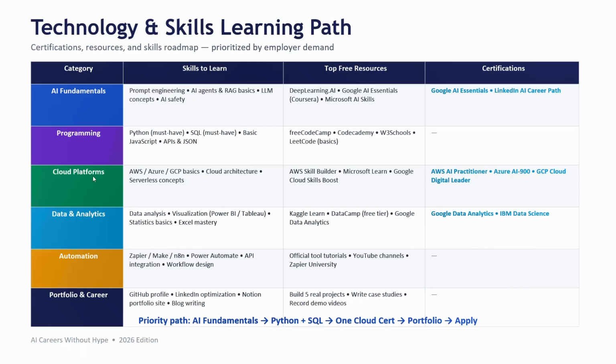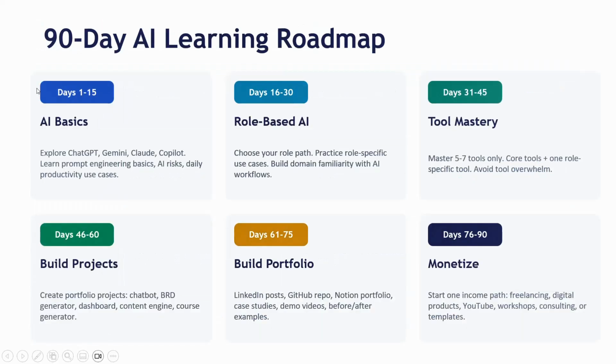So for cloud platforms, explore these things. Data analytics related, explore these. Okay, automation tools and no-code tools to build AI agents and all, like make.com and n8n. So these are the different things you need to explore. So finally, the 90-day AI learning roadmap, what I suggest. But as I said, you need to customize this plan as per your role and as per your aspiration. And this is just a suggested way to plan from basics to advanced.